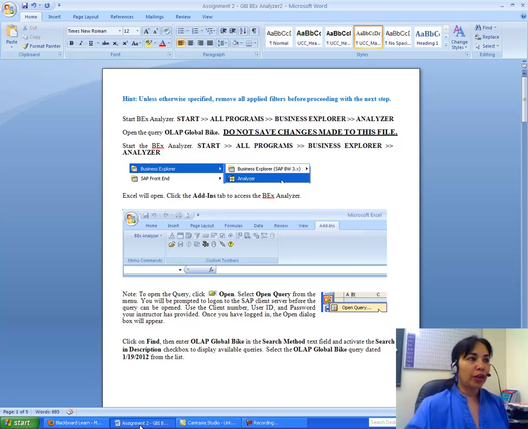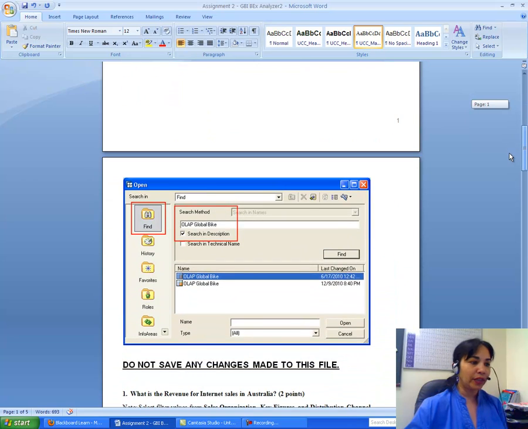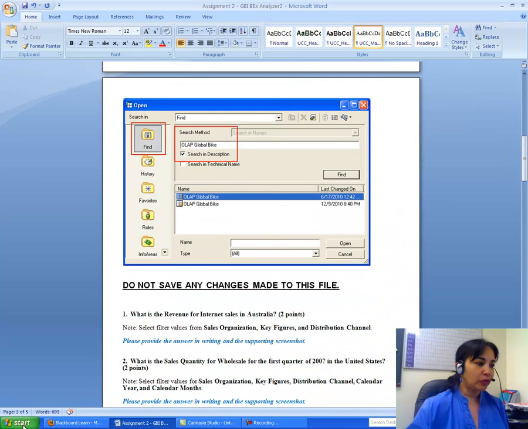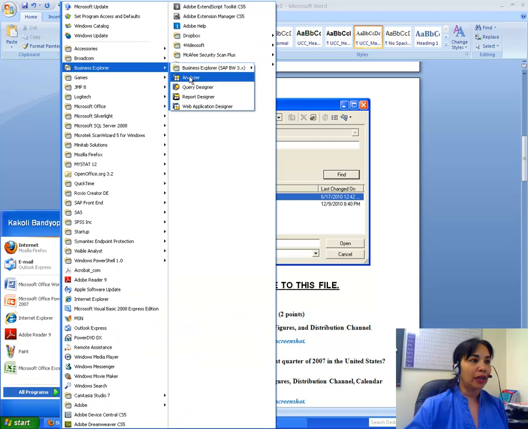Okay, I will walk you over assignment 2, which is again reporting using Business Explorer Analyzer. So first let's open the program and go to that online analytical processing global BigQuery, the one that we have used before. So I go to all programs, Business Explorer Analyzer.